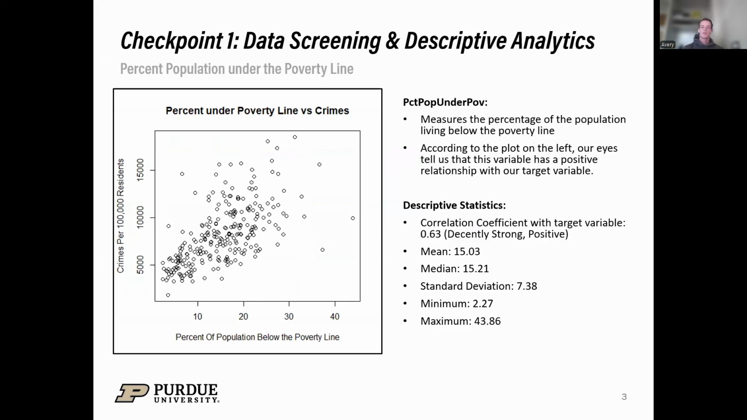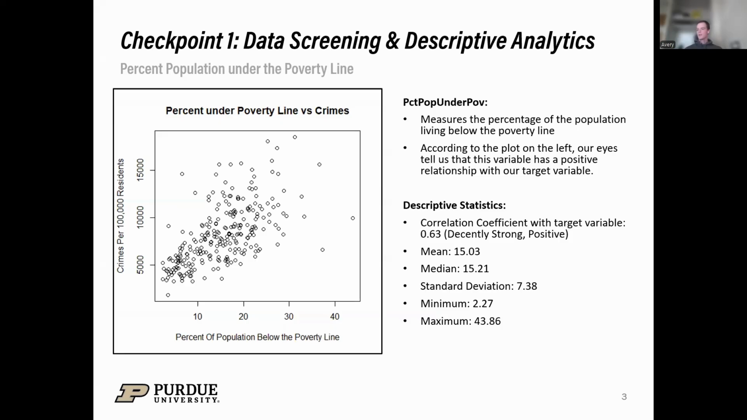So this measures the percentage of the population that is living below the poverty line. We can look on the left and see pretty clearly that this seems to have a positive relationship with our target variable. This is confirmed in our descriptive statistics. The correlation with the target variable is 0.63, which is a decently strong positive relationship, though not the strongest.